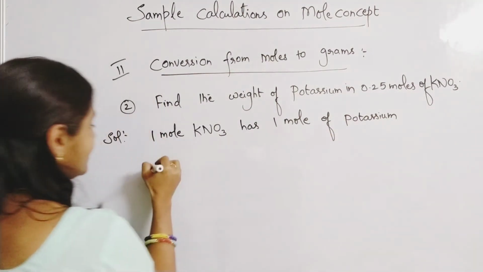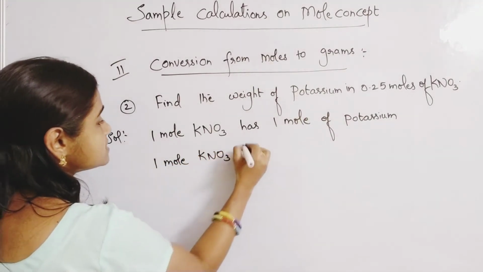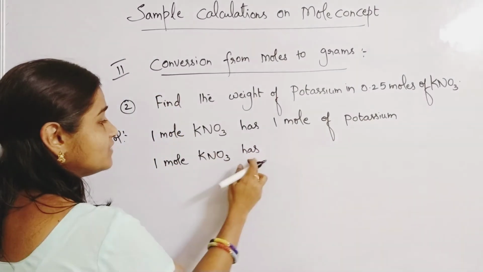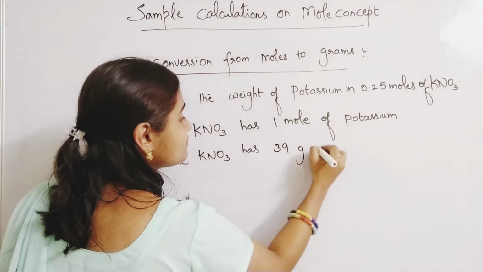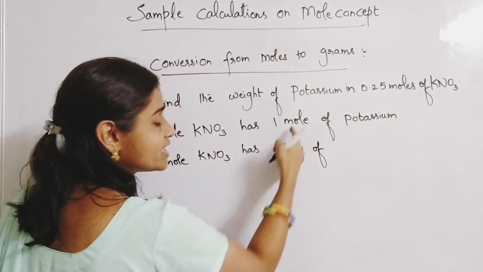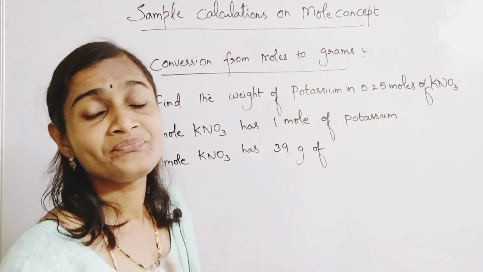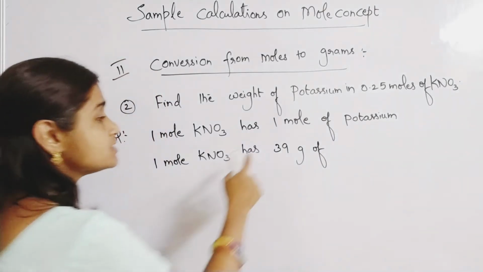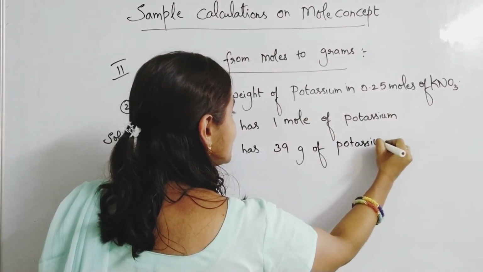So 1 mole of KNO3 has how many grams of potassium? What is the atomic weight of potassium? 1 mole of KNO3 has 39 grams of potassium. 1 mole of potassium means nothing but 39 grams. This we know. He will not give it in the question, you have to write that. So 39 grams of potassium is there in 1 mole of KNO3.